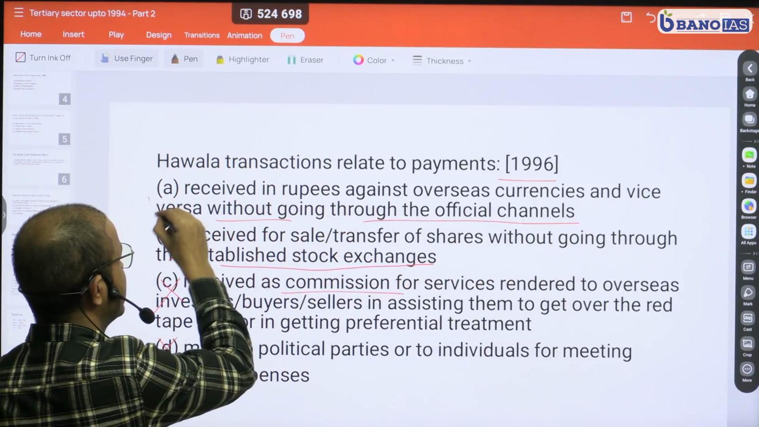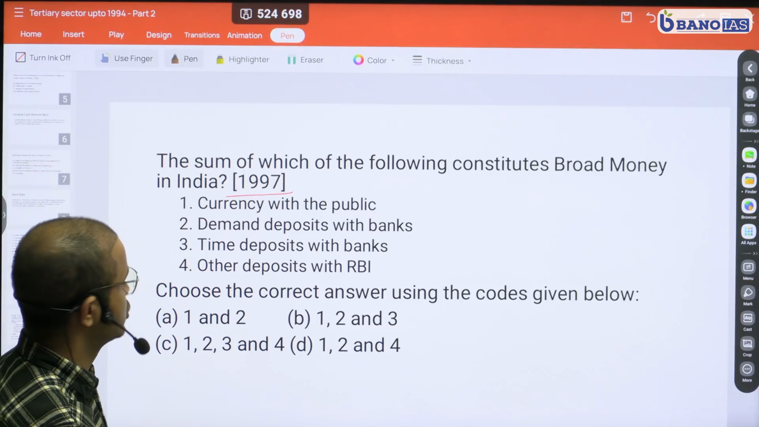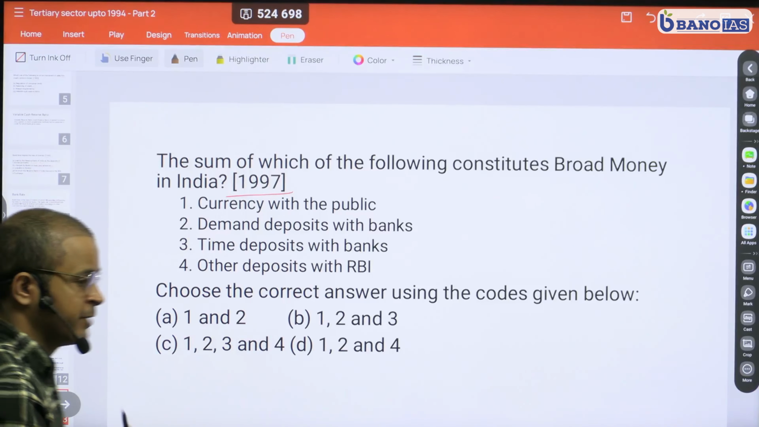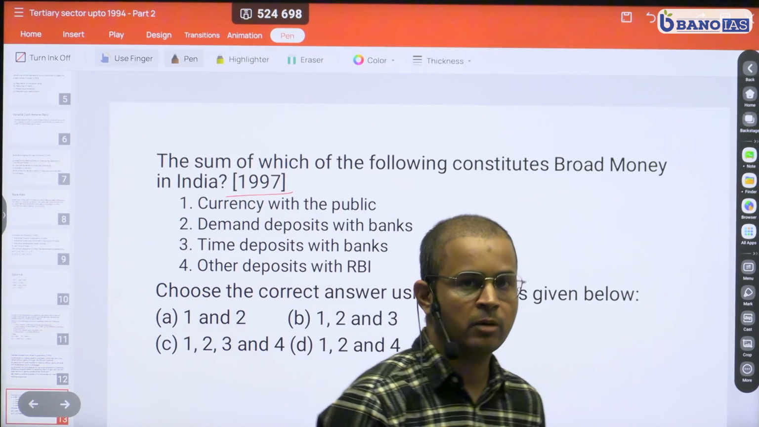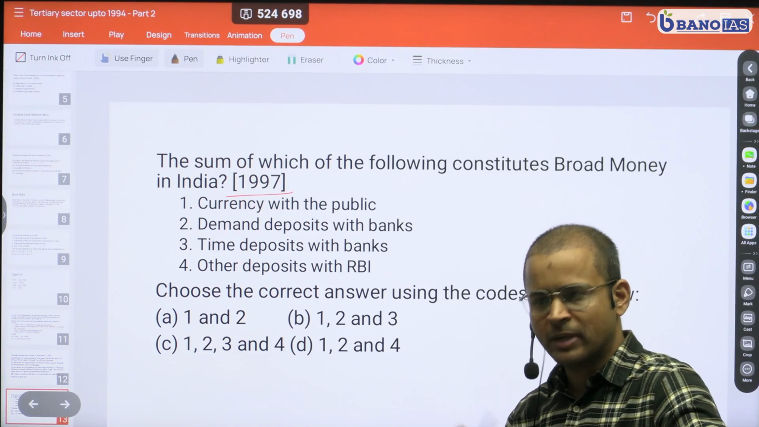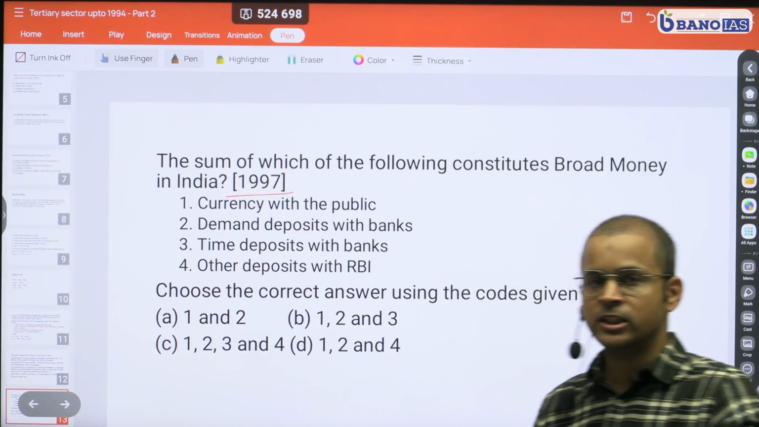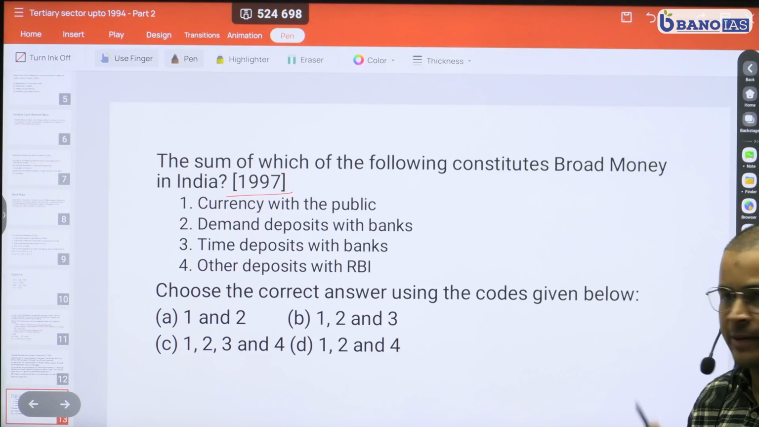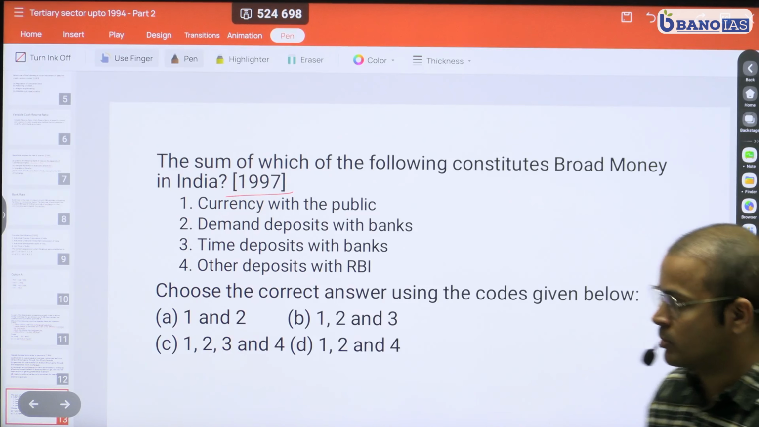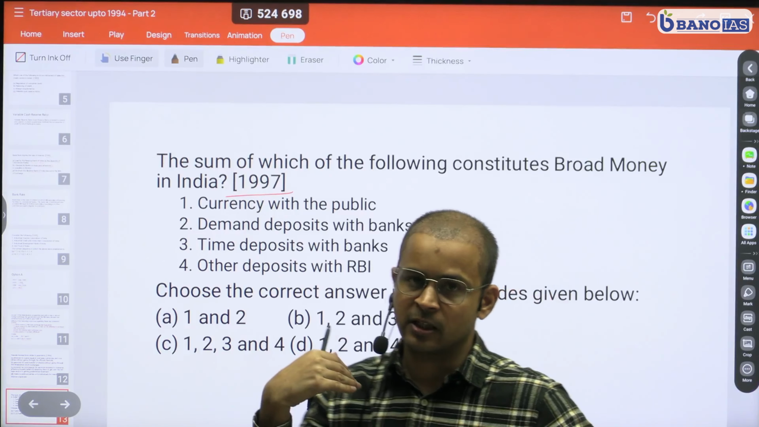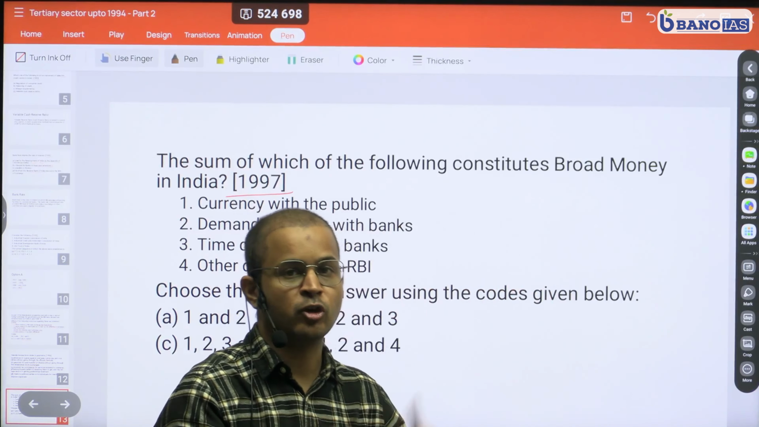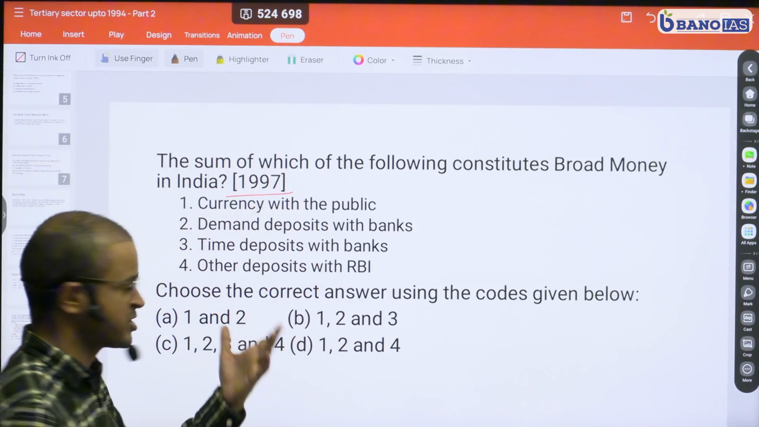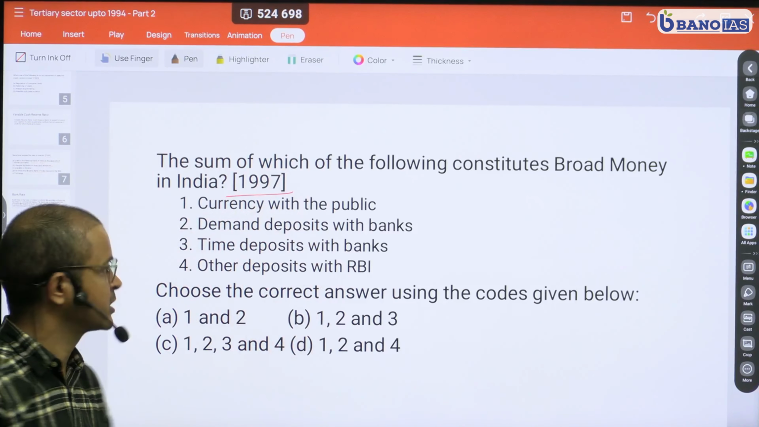So I hope this clarifies your concept. Now you know about hawala transactions. And now moving to the next question. This is from the year 1997. The sum of which of the following constitutes broad money in India? If you have gone through the unit on money, money supply and banking, you would have read the concept of narrow money and broad money. And as you go from narrow money to broad money, the types of money which are included keep on expanding. So let's read these options, and then we will discuss the answer.